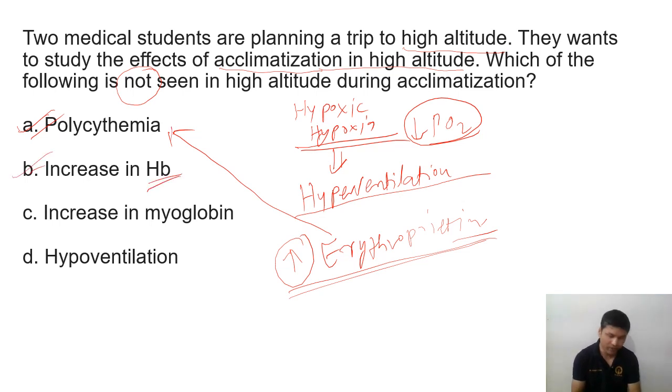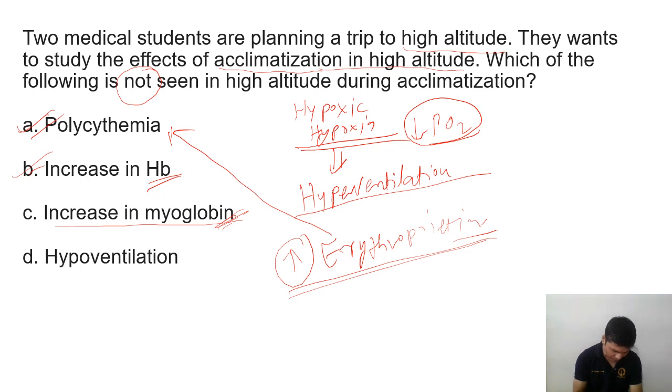Then increased myoglobin, obviously the oxygen need in the tissue will be more. Because of the hypoxia, there is increase of myoglobin also, because this is another form of stored hemoglobin in the muscle, and they will bind oxygen and keep oxygen reserved for utilization in the crisis situation. So again myoglobin level will increase.